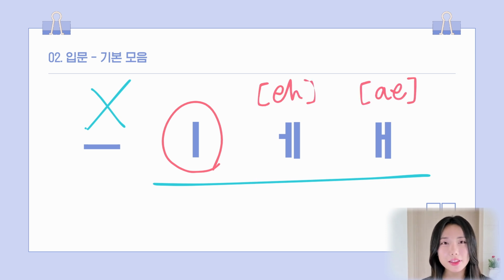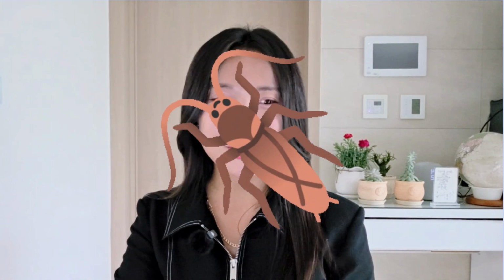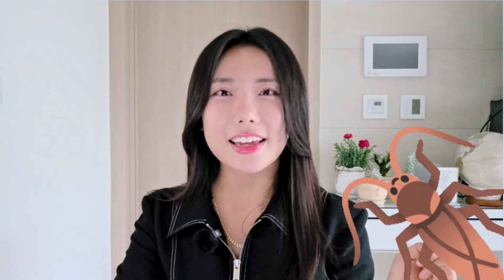This is the tricky one. Make your mouth shape just like what it looks like. Like this. And then imagine you have something you don't really like in front of you. For example, I personally don't really like cockroaches. So I think the cockroach is over there, and I would make this sound, ooh, because I don't like it. This vowel makes that kind of sound.